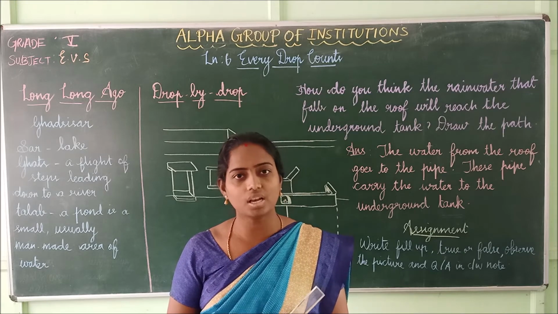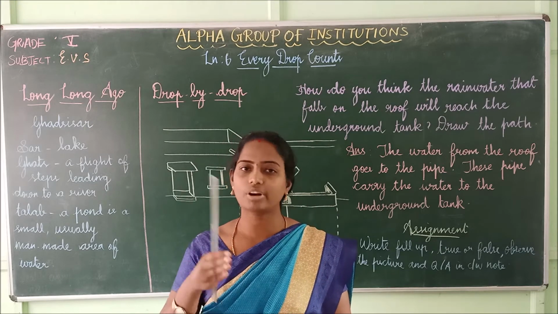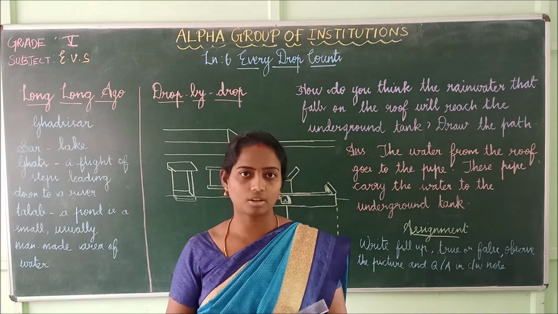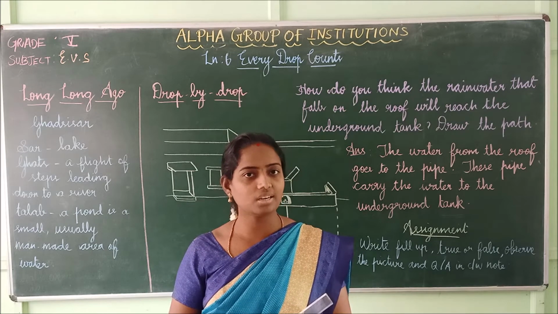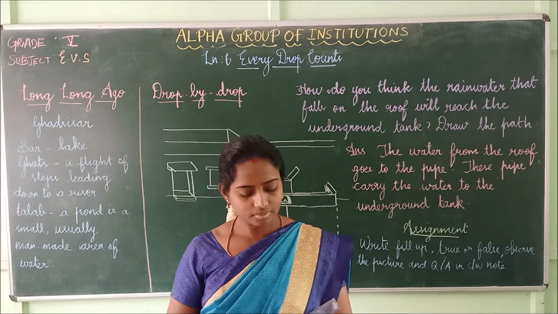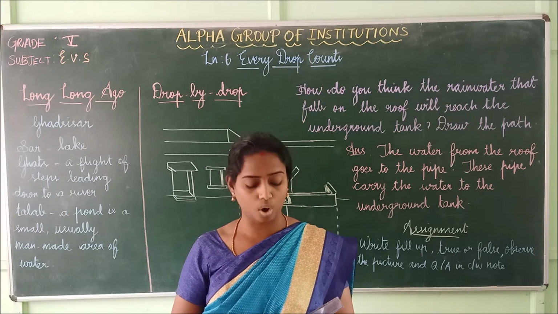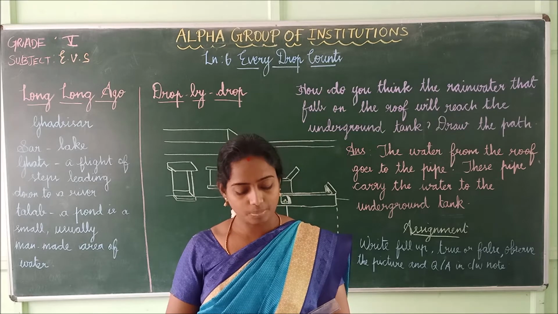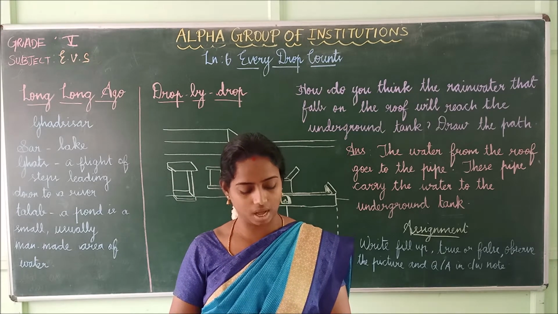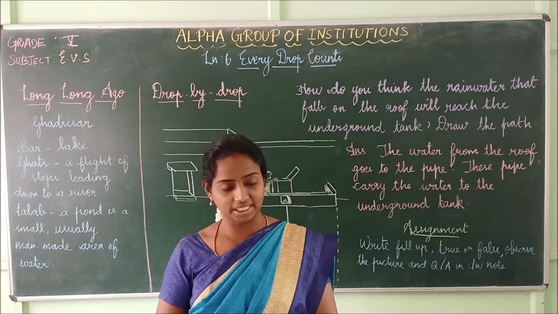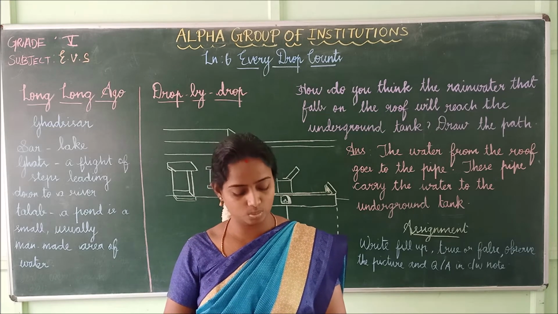Who is meant by a traveler? A traveler means one who travels from one place to another place. You are called a traveler. His name was Al-Biruni. What is his name, children? His name was Al-Biruni. The place that he came from is now called Uzbekistan. Al-Biruni carefully observed and noted down the details of all that he saw. He wrote especially about those things that he found very different from his own country.